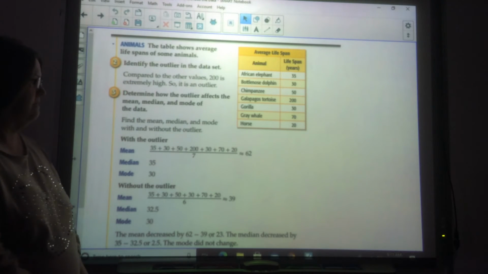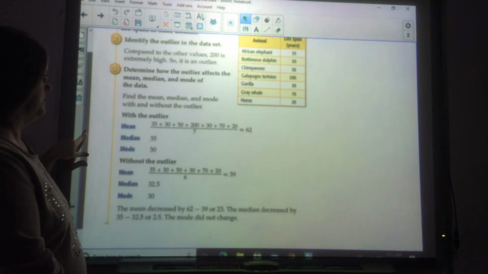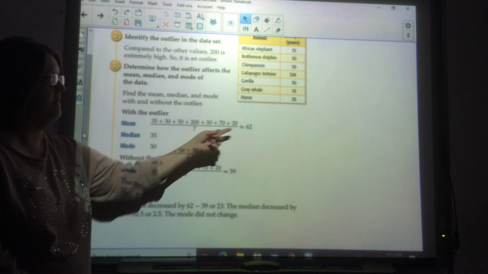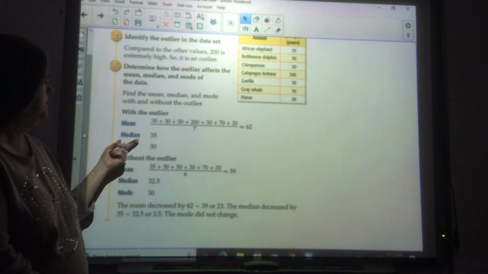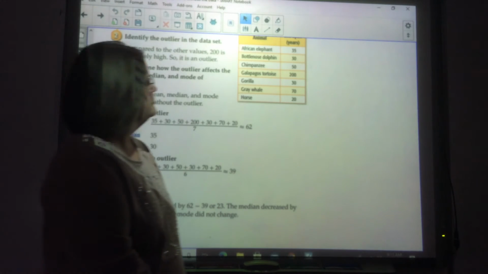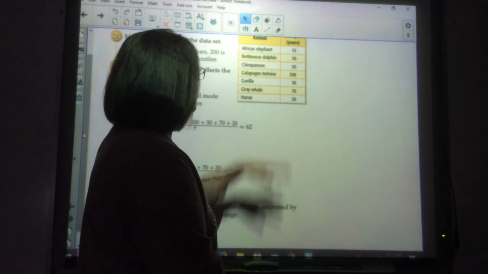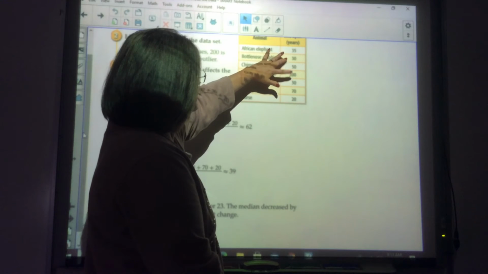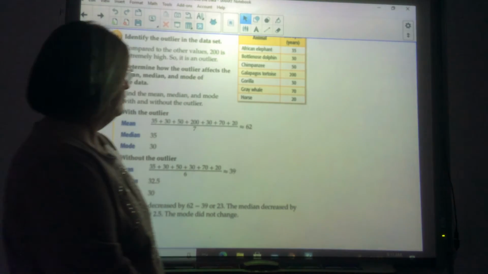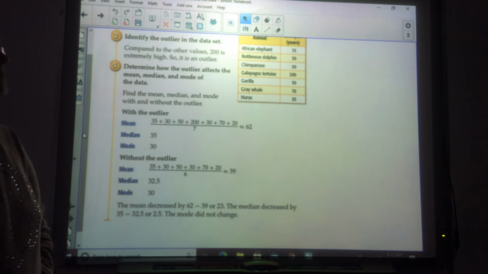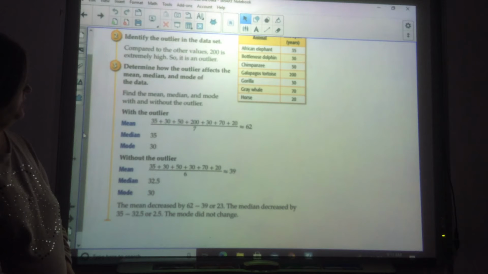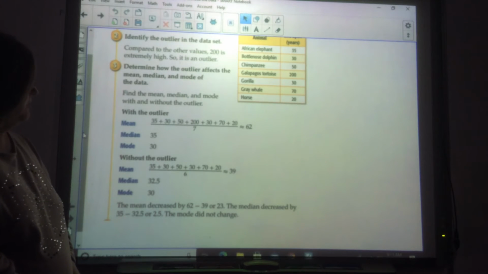Now we're going to find the mean and let you see how that affects the data. So when we find the mean and we add them all up and divide by 7, we get 62. The median is 35. The mode, the number that occurred the most, was 30. Now, it's down on the low side of this data. You only have one number smaller than it, so we really wouldn't want to use the mode because that's not going to represent the data very well. But we can use the median.